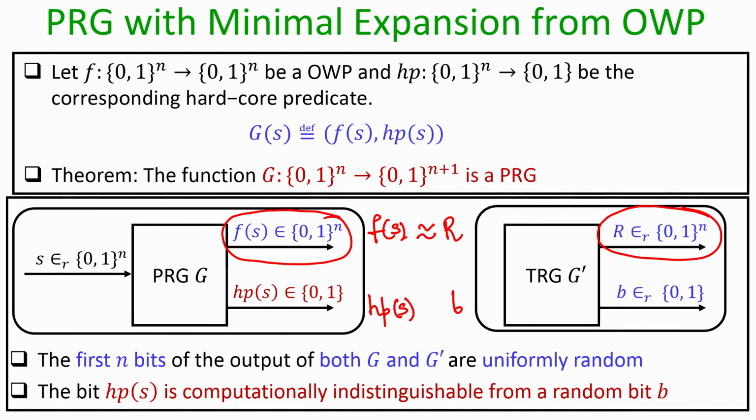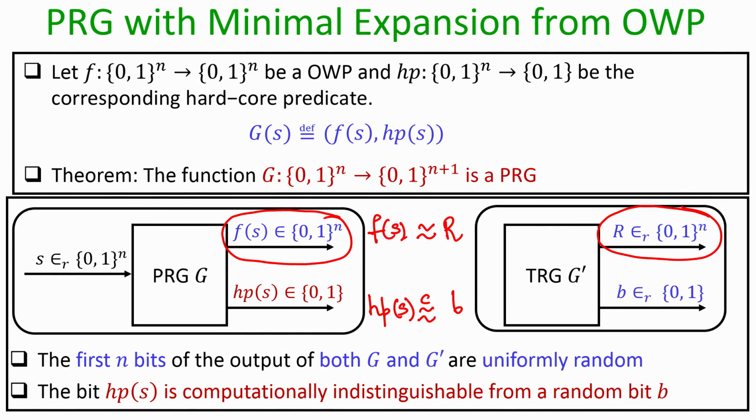And it turns out that from the definition of hardcore predicate, the output bit HP of S is computationally indistinguishable from the uniformly random bit. That means no polynomial time algorithm can distinguish between the uniformly random bit B and the bit HP of S, because that is the definition of hardcore predicate. And that is precisely the argument which we are going to use to prove that the construction G that we are given is actually a pseudo random generator.